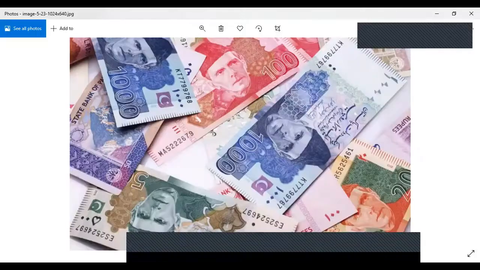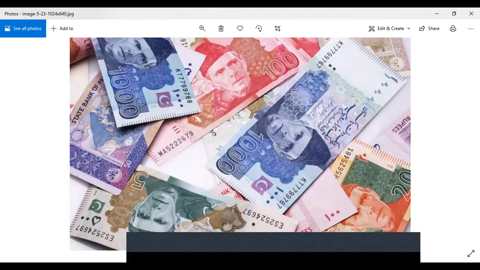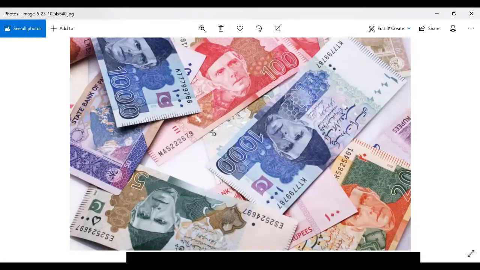Okay, in this picture all of the notes have been randomly put in here, and one note is missing from here. We will discuss it later. Let's first look at this. Can you see this 10 in the column? This is the 10 rupees note. Then we have our 20 rupees note, which is a bit of orange color, orange plus green.